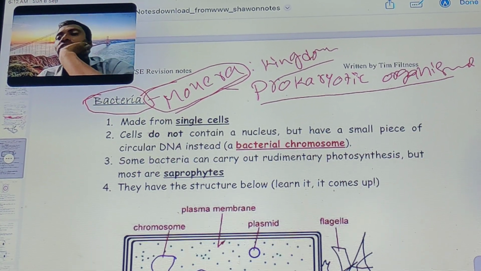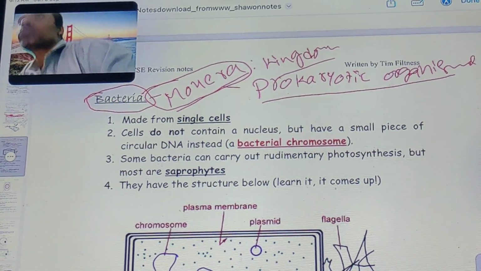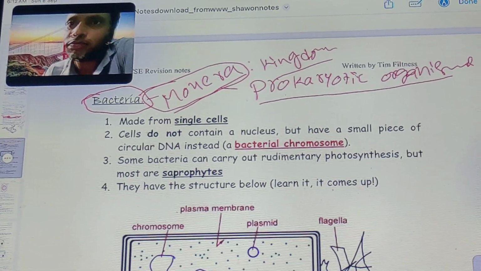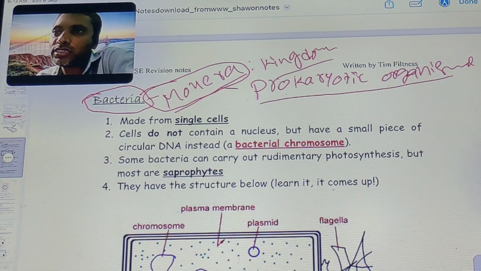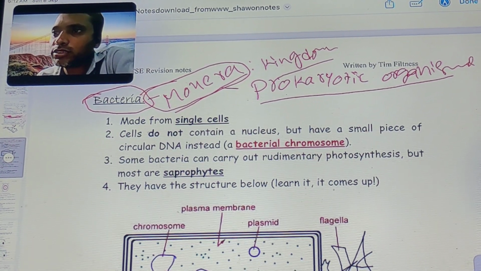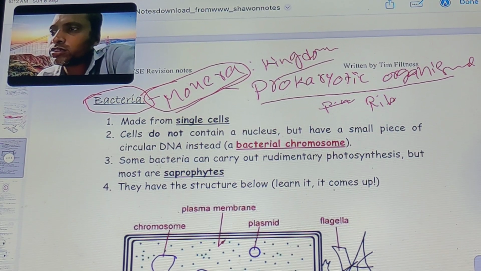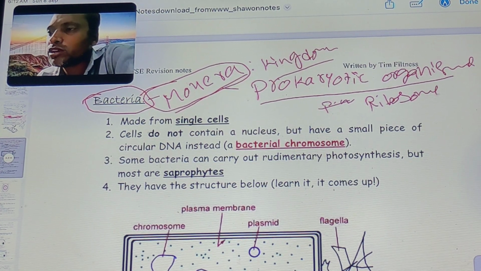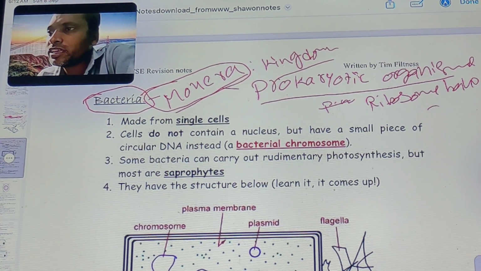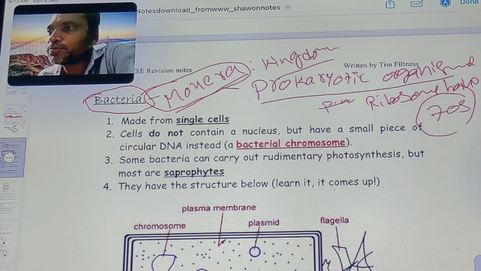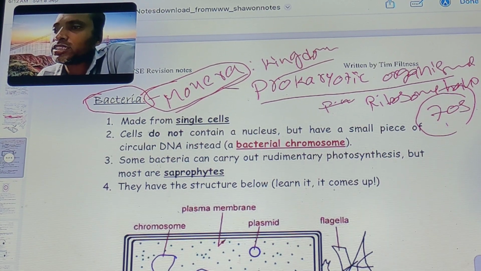All bacteria come under the prokaryotic organisms, but they house ribosomes. Ribosomes have a 70S type. The prokaryotic cell has ribosomes.